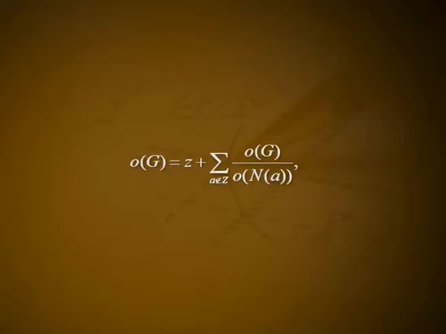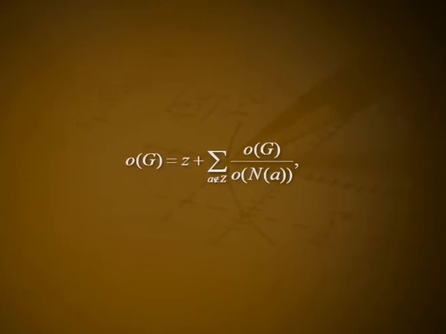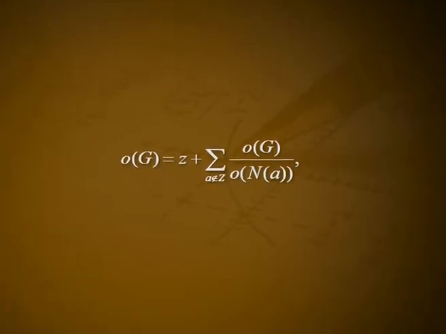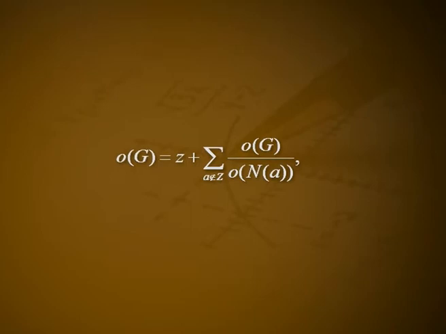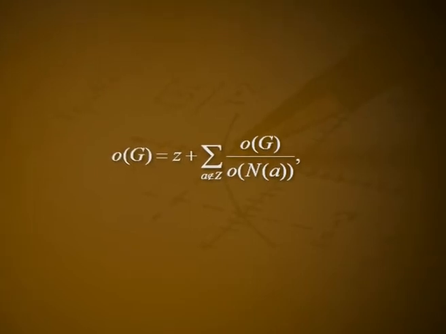We have the class equation: the order of G is equal to the order of Z plus the summation of the order of G by the order of the normalizer of A, where the summation is taken over all A that do not belong to the center Z. Since p^α divides the order of G and p^α does not divide the order of the normalizer of A for any A not in Z, it follows that p divides the order of Z. So, by Cauchy's theorem, there exists B belonging to Z of order p.